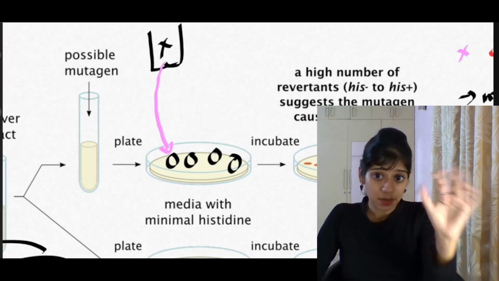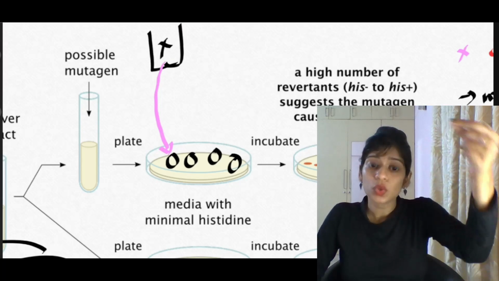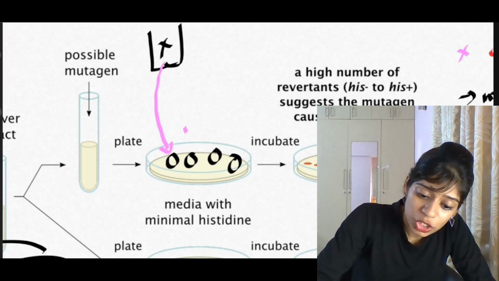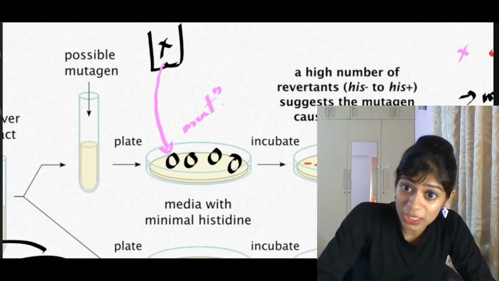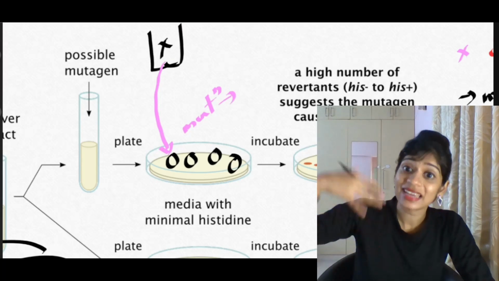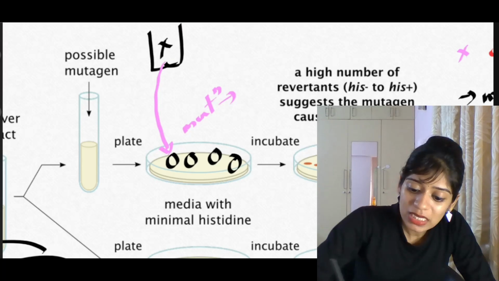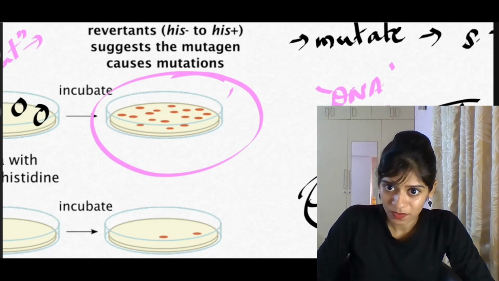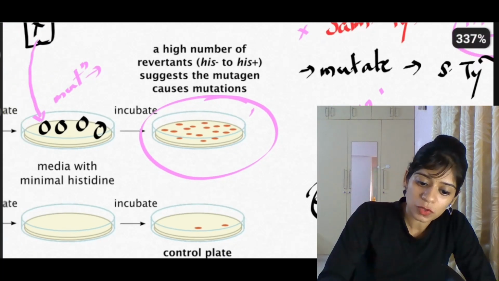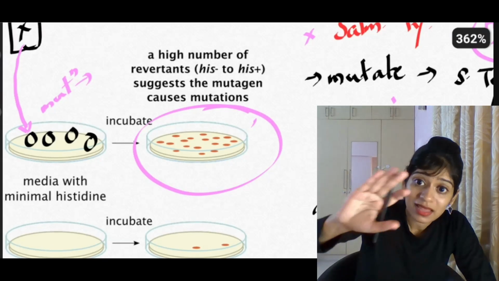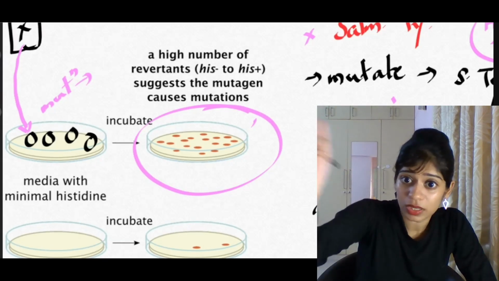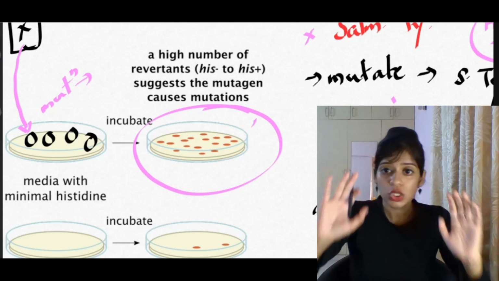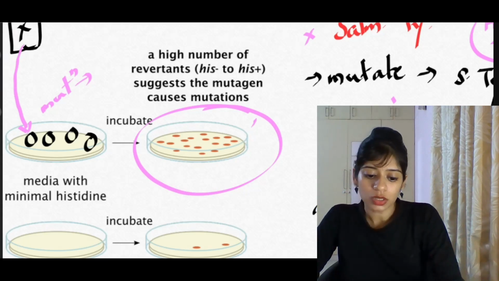Now, if this chemical X causes mutation in this bacteria, then the bacteria can grow, and you can see a lot of bacteria being formed. So in that case, if you see growth of Salmonella typhimurium in the culture plate, then it means that the chemical that you have added is carcinogenic. So no problem if you didn't understand the concept.